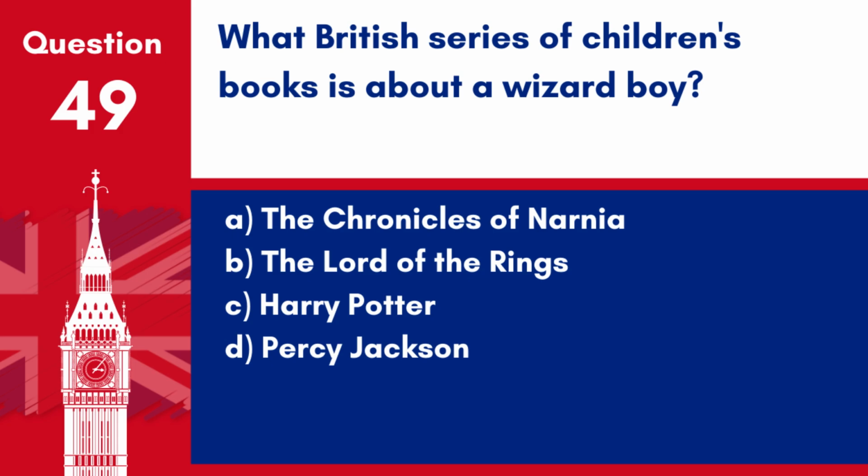Question 49. What British series of children's books is about a wizard boy? A. The Chronicles of Narnia. B. The Lord of the Rings. C. Harry Potter. D. Percy Jackson. Answer: C. Harry Potter. The Harry Potter series, written by J.K. Rowling, is about a young wizard boy and his adventures.